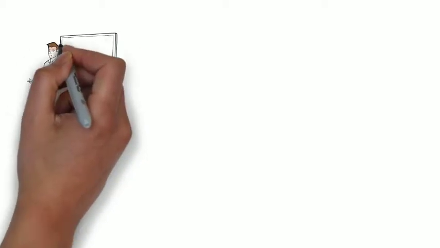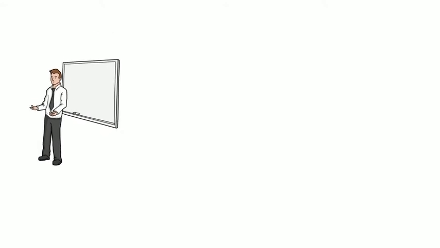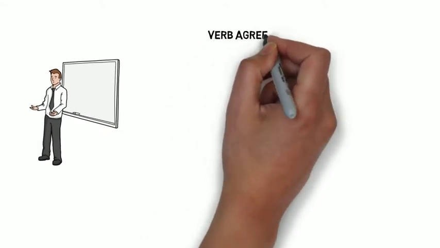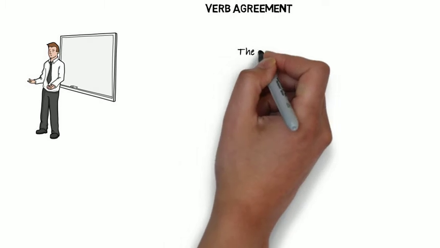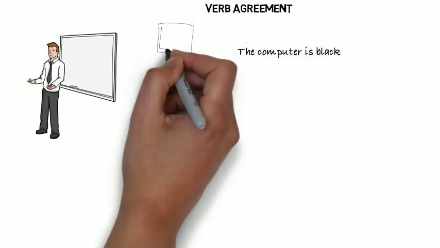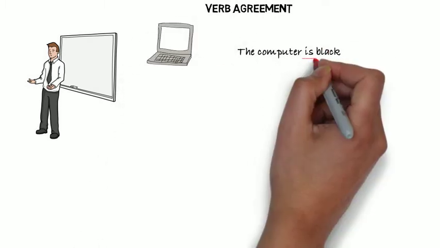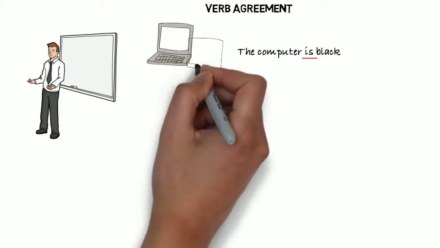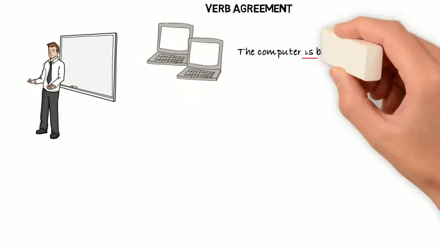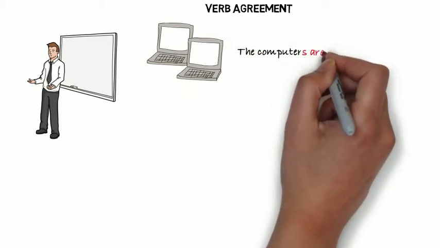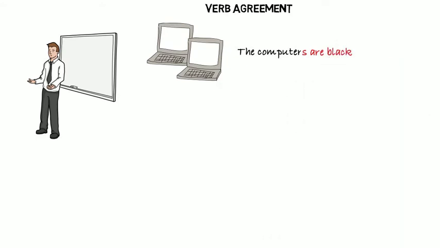There are 3 things our students need to know about the way uncountable nouns work. The first is verb agreement. In this sentence, there is only 1 computer, so we have the singular verb is. But when there are 2 computers, we use the plural verb are. So with countable nouns, the noun and verb can be singular or plural.